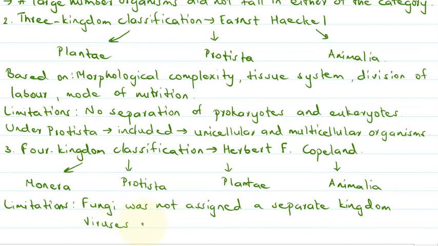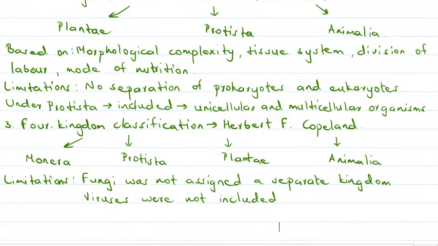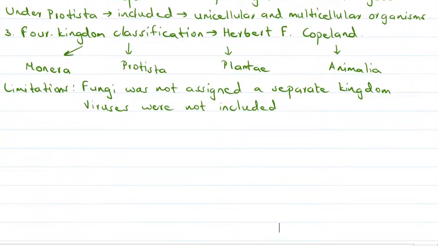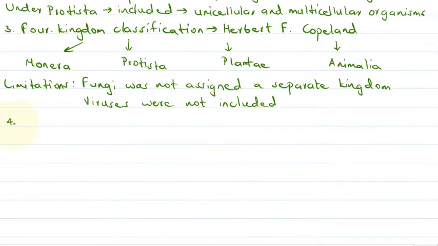Viruses were not included in this method of classification. Then there was another scientist who proposed a 5-kingdom classification system which is widely accepted.